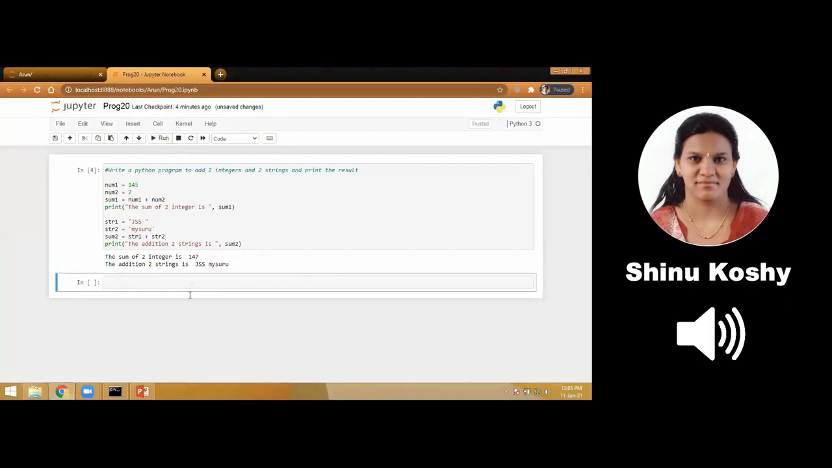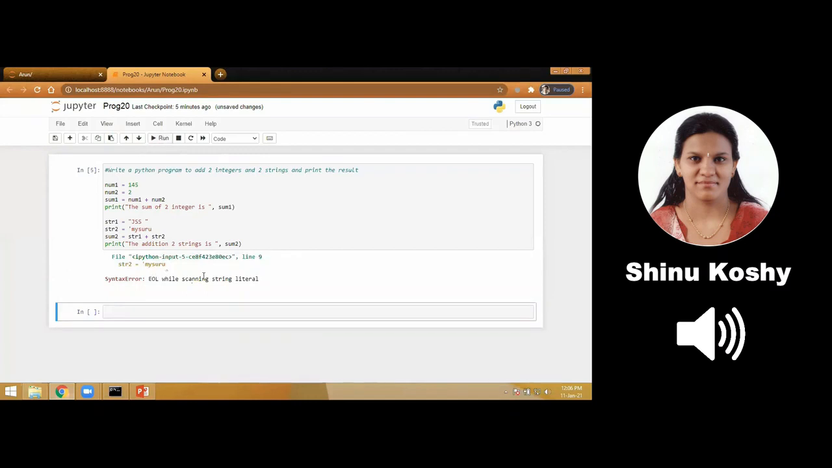Simple, isn't it? Now I'll show you, in case you make a mistake, how it is going to show you the error. If you notice string 2, Mysore, it is not closed with a single quote. I'm going to run the program now. Can you see there is a syntax error? Remember what the syntax is? The rule has been violated.